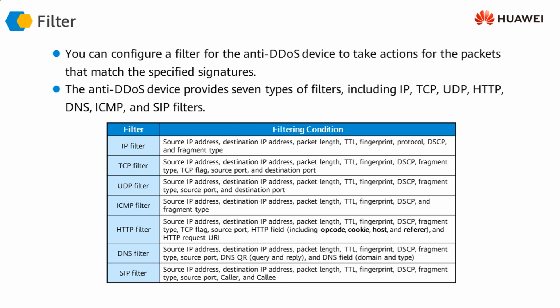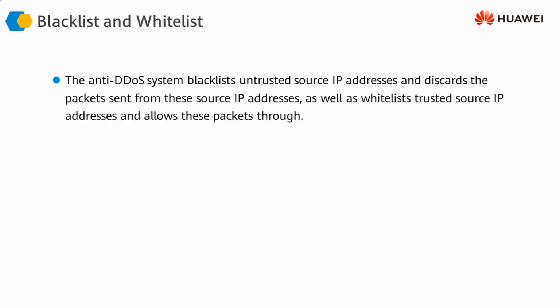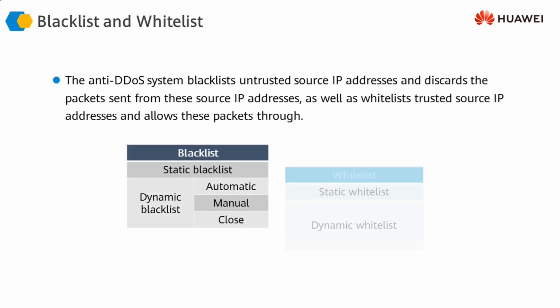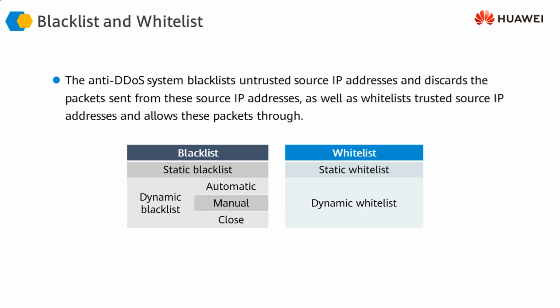So the firewall can implement this filtering for different protocols, including IP, TCP, UDP, HTTP, DNS, etc. The next important concept associated with filtering or defense mechanism is blacklisting and whitelisting. The blacklisting technique is used for defending against traffic coming from attackers. The firewall adds the IP address of the attacker to the blacklist. Any traffic coming from that particular IP is not going to be allowed to go through the firewall.